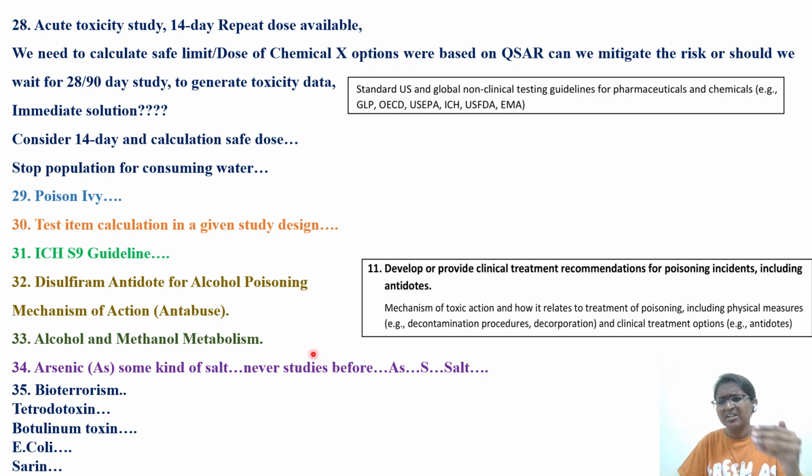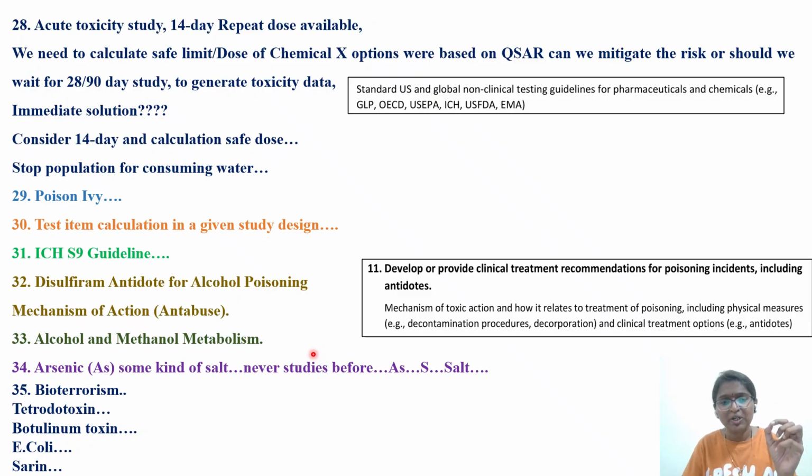When you are doing a literature search on that specific chemical, you will not get it for the specific salt. Always you will get it in the form of the metal. Then you have to apply some molecular weight correction factor. You have to explain how you can consider the salt in place of the actual metal for the risk assessment. You have to keep that in mind.